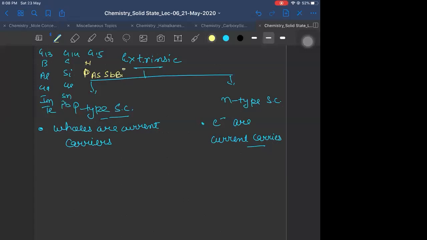Now I will also write their valence electrons. If you write the electronic configuration, group 15 element, for example nitrogen, atomic number 7, is 2, 5. So it has 5 electrons in the last shell. Group 14 has 4 electrons in the last shell. Group 13 has 3 electrons in the last shell.